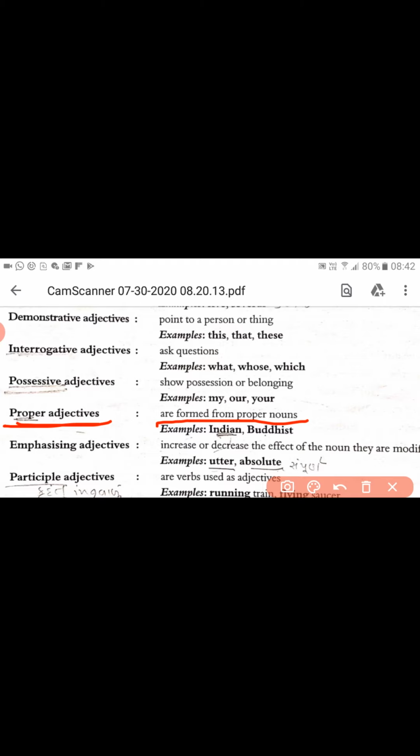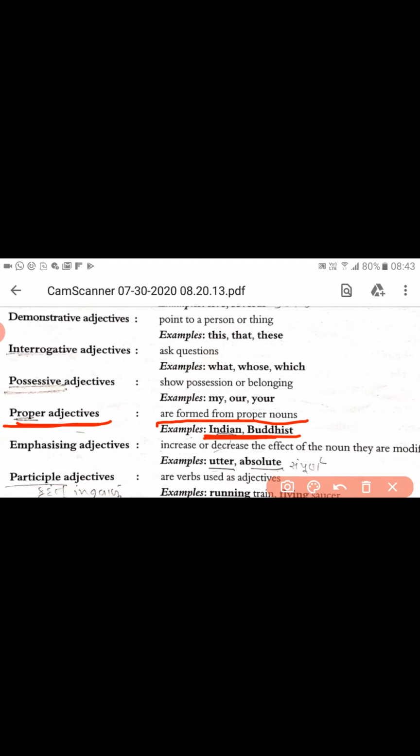But sometimes, being an Indian, see, for example, we can say Indian. Here this word refers to India as a proper noun, and then from that word, Indian becomes the adjective. Then it is known as the proper adjective. Whenever we form an adjective from a proper noun, the word becomes a proper adjective. Is it clear? He is a Buddhist, he is a Hinduist. These words are known as proper adjectives.